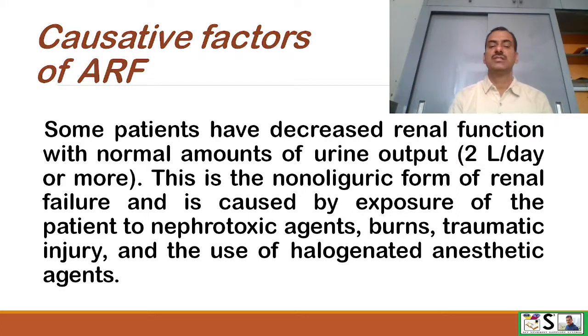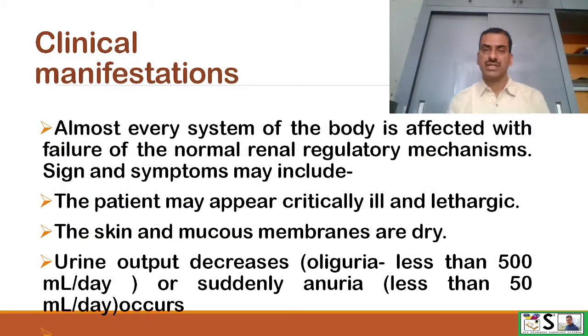This is called the non-oliguric form of renal failure and is caused by exposure of the patient to nephrotoxic agents, burns, traumatic injuries, and the use of halogenated anesthetic agents. So these are all the causative factors which can contribute to ARF. But keep in mind, ARF is always reversible if treated on time.